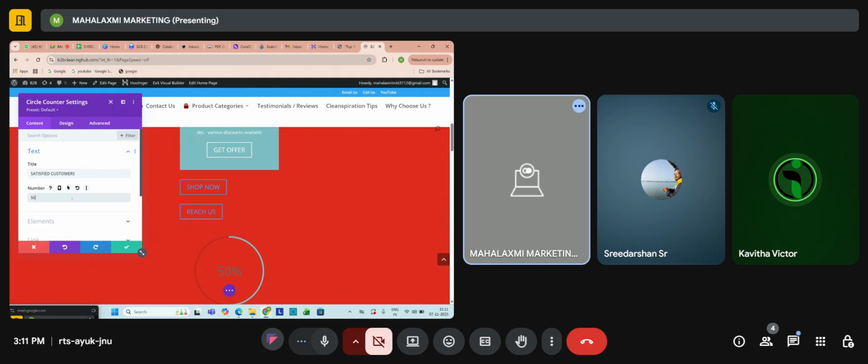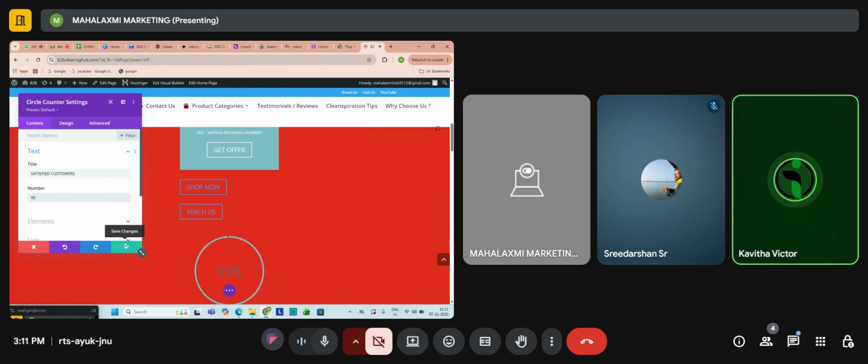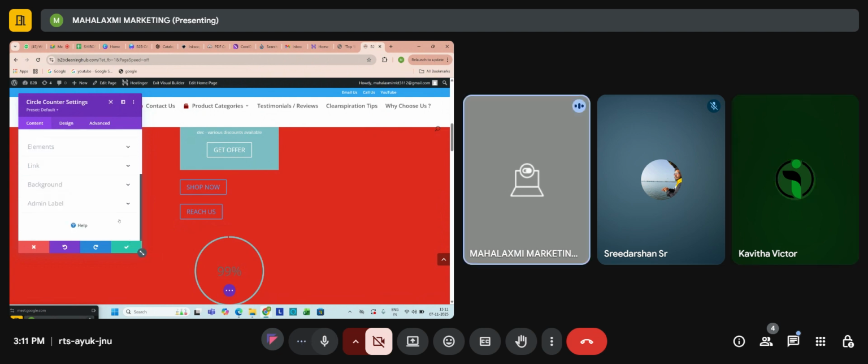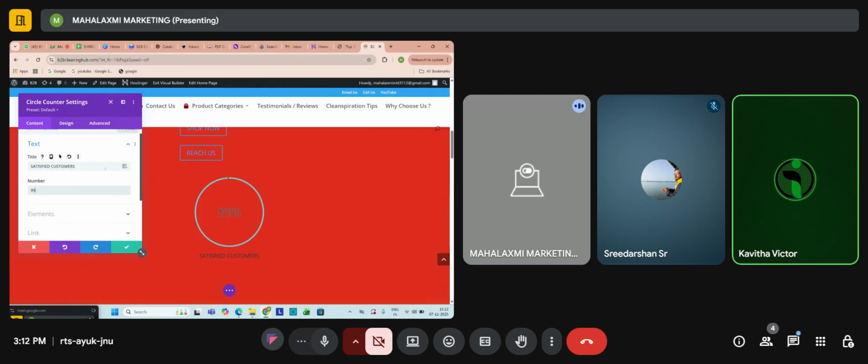Now make the percentage 99 or 100. See, it has changed to 99%. Scroll down and you will see the satisfied customer text. Correct, so this is what the circle counter is.